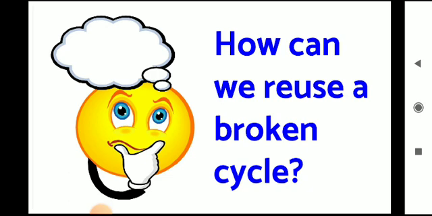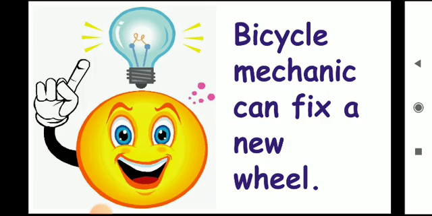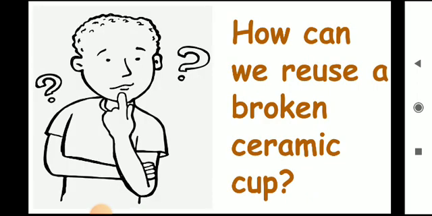Our next question is, how can we reuse a broken cycle? Your answer will be, we can reuse a broken cycle by asking a bicycle mechanic to fix a new wheel or the part that is broken in that bicycle. If the brake of a bicycle is broken, then we can change the brake of that bicycle, and by this we can reuse that bicycle. Clear? Our next question is, how can we reuse a broken ceramic cup?